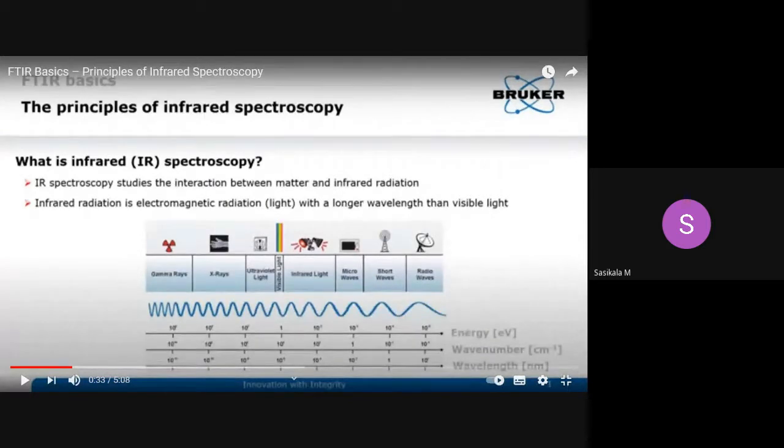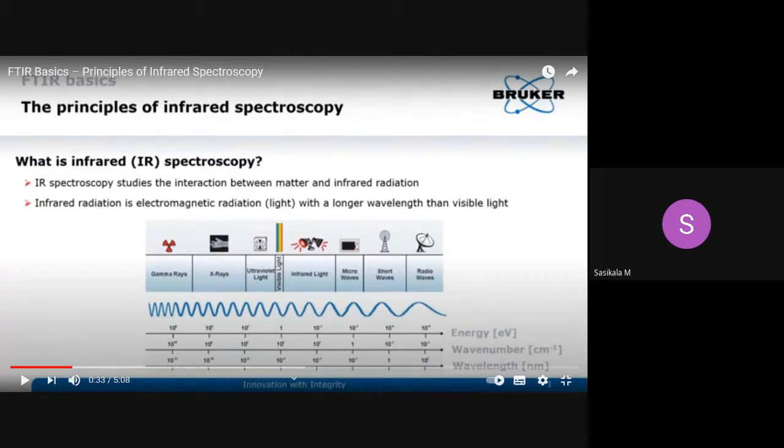And the next one is far IR. Far IR starts at 667 and ends at 50 centimeter inverse. So the total IR region starts at 12,400 centimeter inverse and ends at 50 centimeter inverse. And then the microwave region starts in the electromagnetic spectrum.